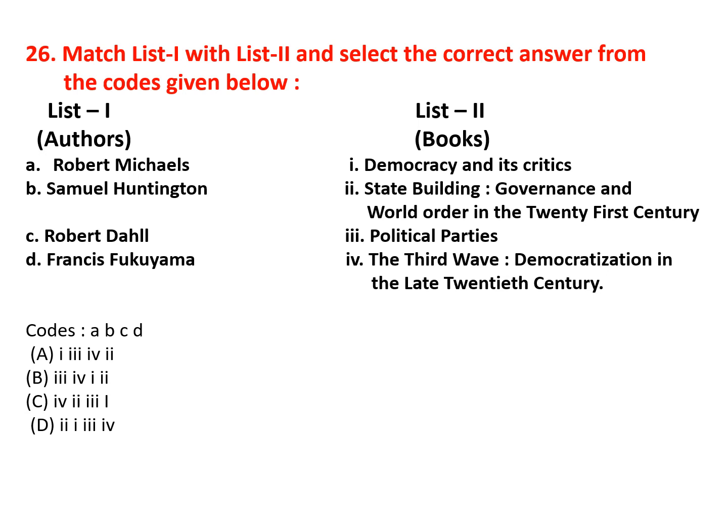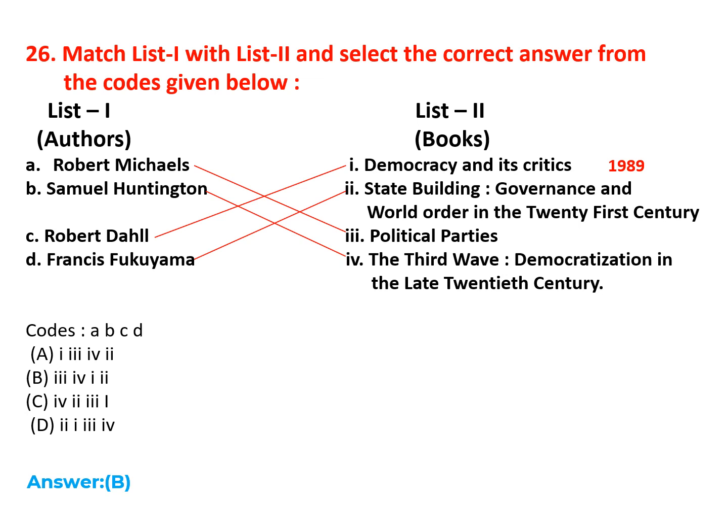Now again, authors with books. Robert Michels, he wrote the book Political Parties. Samuel Huntington, he wrote the book The Third Wave: Democratization in the Late 20th Century. Robert Dahl, Democracy and Its Critics. Francis Fukuyama, State Building: Governance and World Order in the 21st Century. So the correct option for this question is option B, 3412. Let us see the publication year of these books.